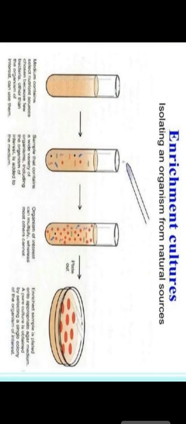First, nutrient broth is inoculated with the microbial source material and incubated. Second, a small portion of the inoculum is plated onto solid medium, and well isolated colonies are obtained. Next, suspected colonies from the plates are subcultured on fresh media and subjected to further testing. You can see the enrichment culture, in which first is the selective medium.